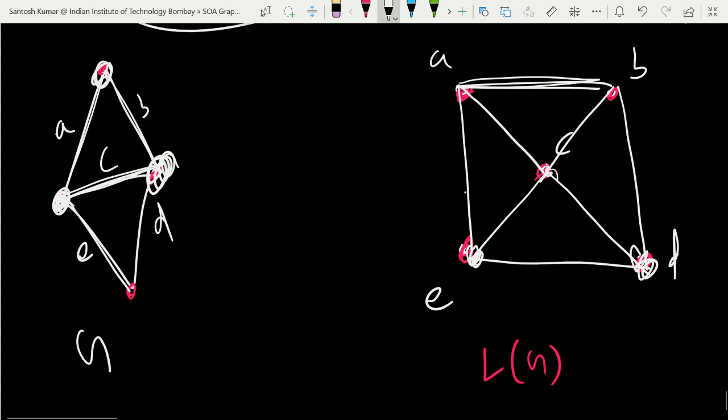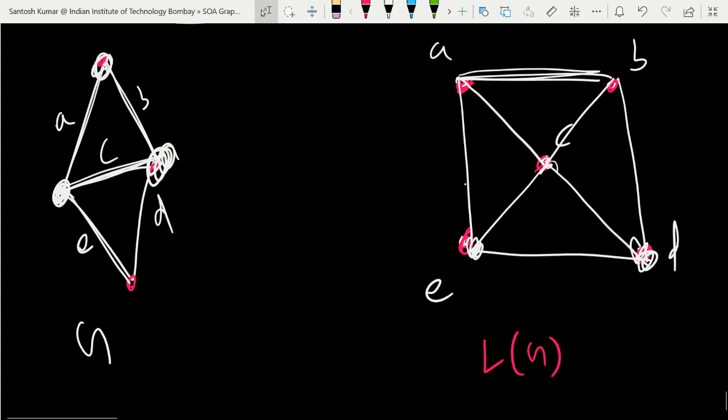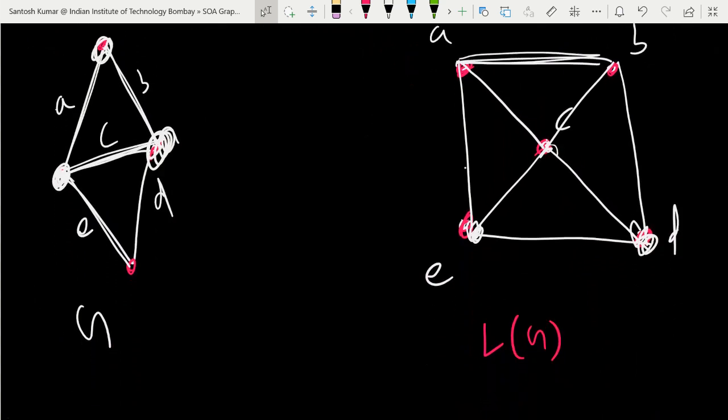Are you getting it, or do I have any doubt? Is it fine? No doubt, sir. So you can simply convert from graph G to the line graph. You make each edge a vertex, and then if two edges in G share a vertex, you make an edge between them in the line graph.